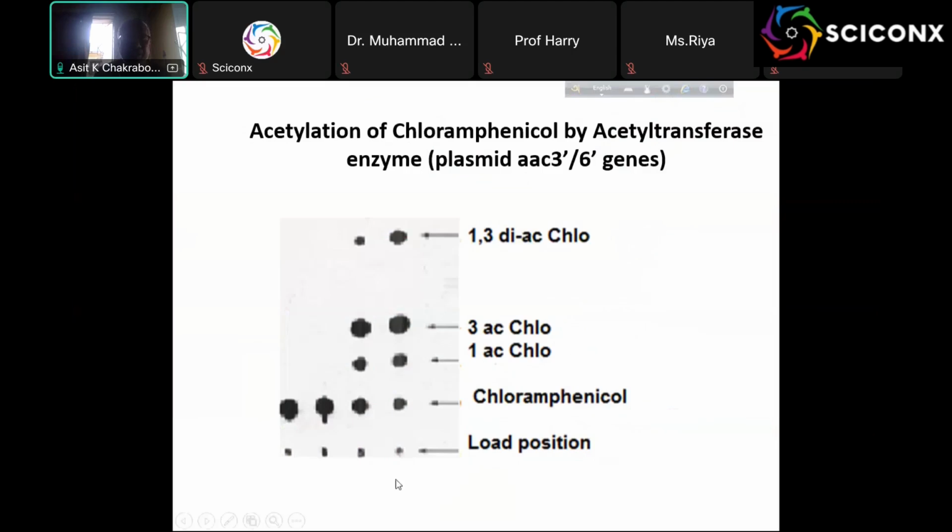And here I show you some radioactive chloramphenicol. Now when I add some extract from the bacteria, it is acetylated.